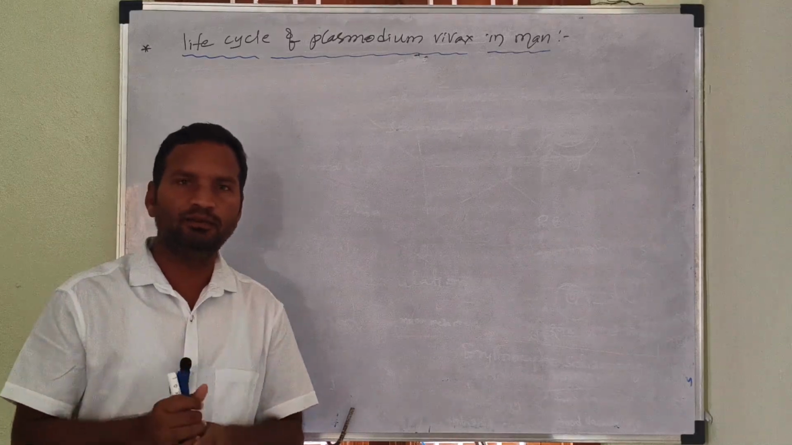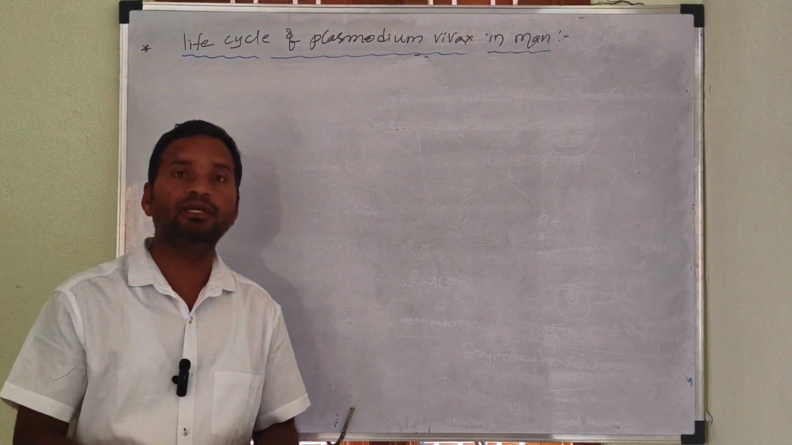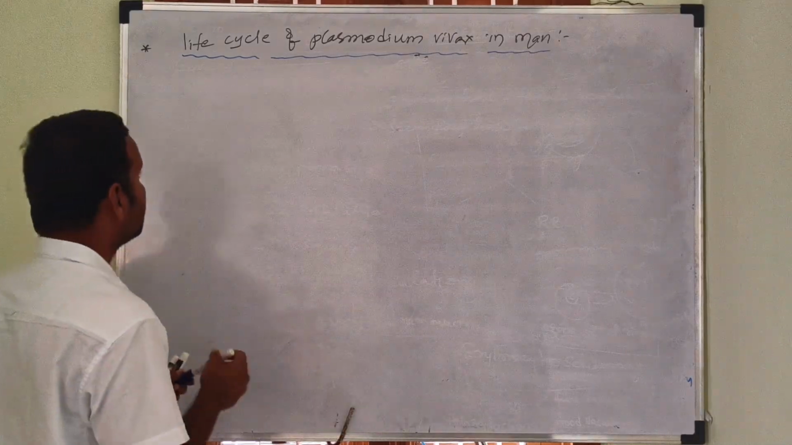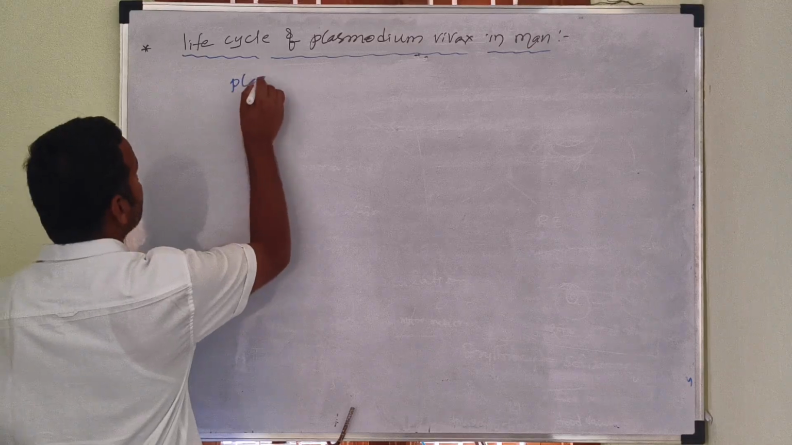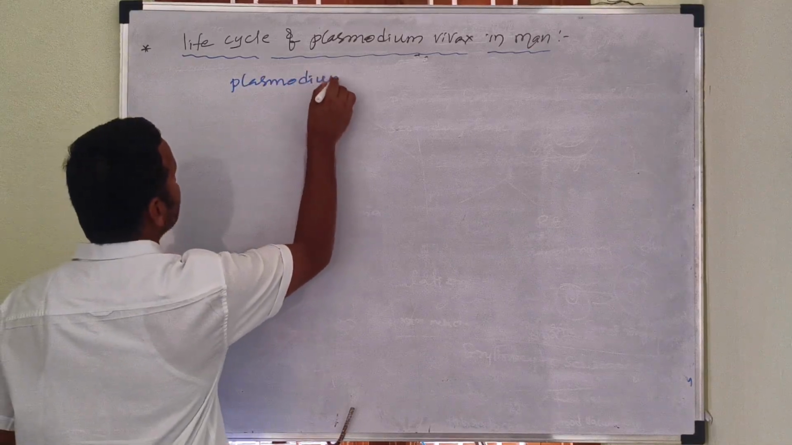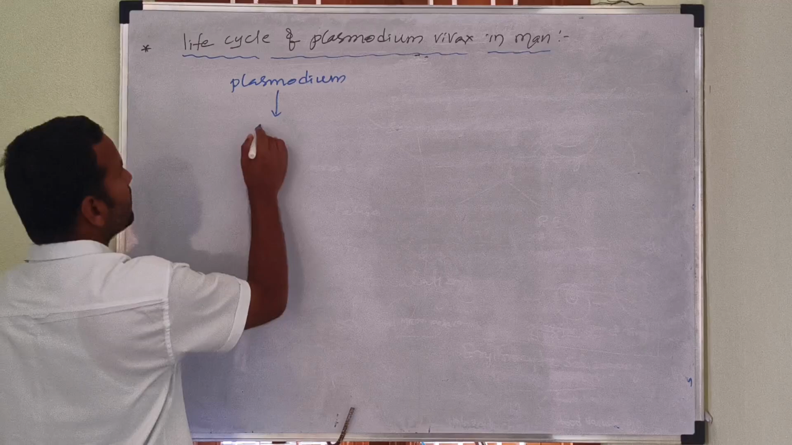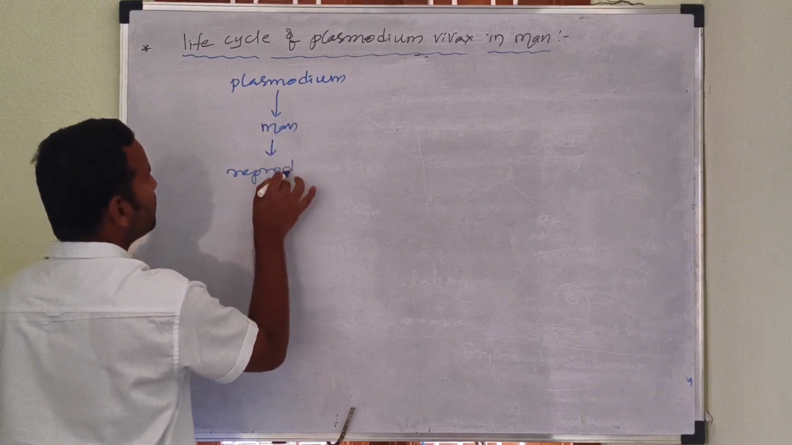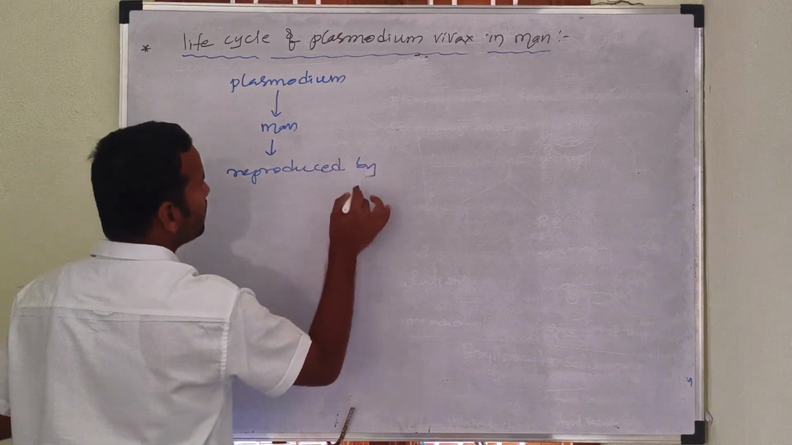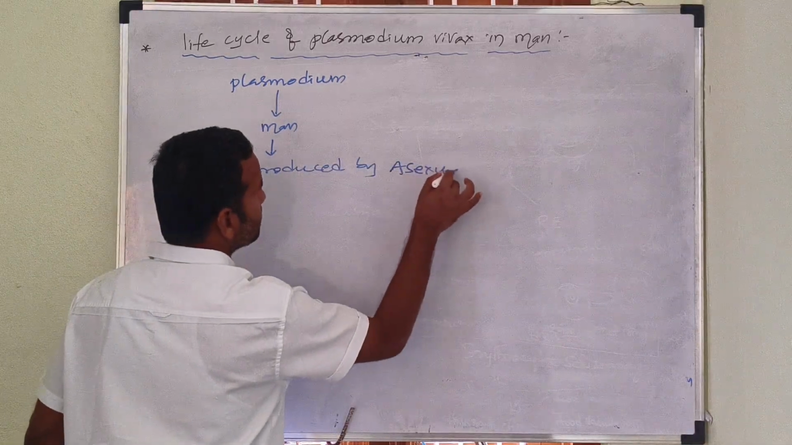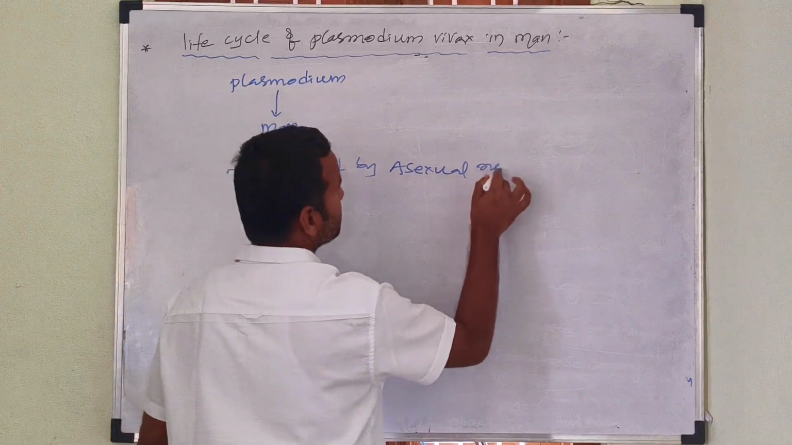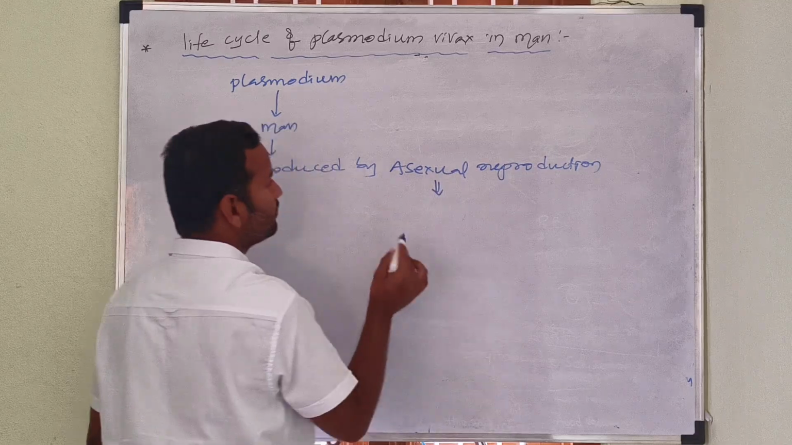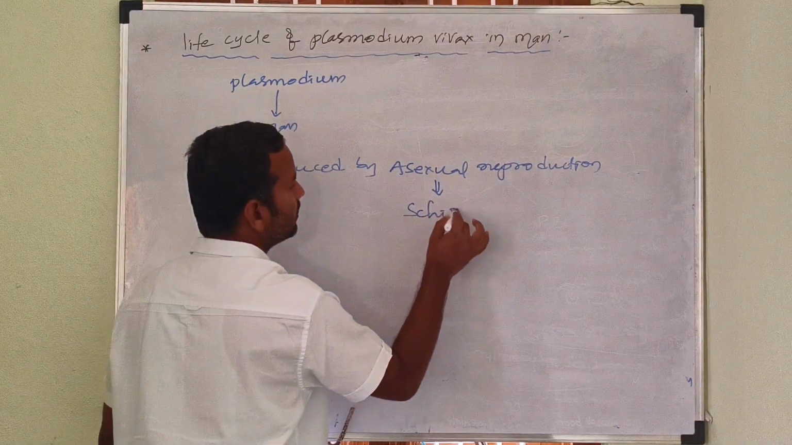When the Plasmodium vivax enters into the human being, it is reproduced by an asexual process, which is called schizogony. It means, when Plasmodium vivax enters into man, it reproduces by asexual process. Asexual reproduction is called schizogony.